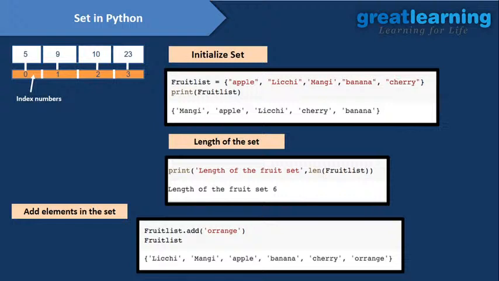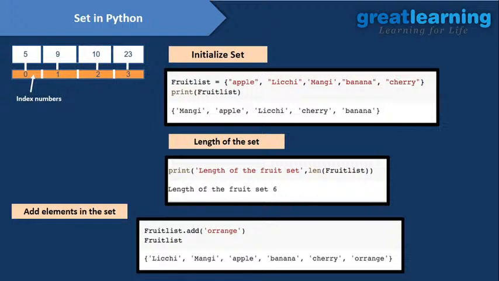After that, if you want to add something, this is the difference between list and set again. For a list we use .append, for a set we use .add. If you want to add something to your set after initialization, you need to use the .add function, and then the data, that is orange.